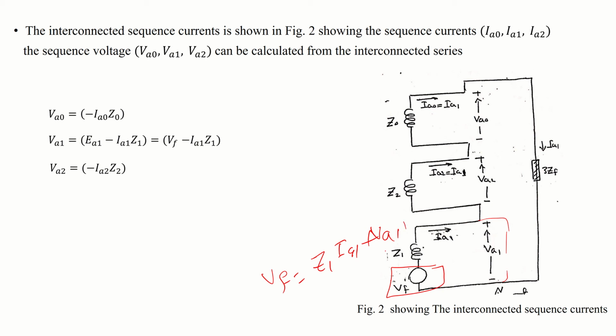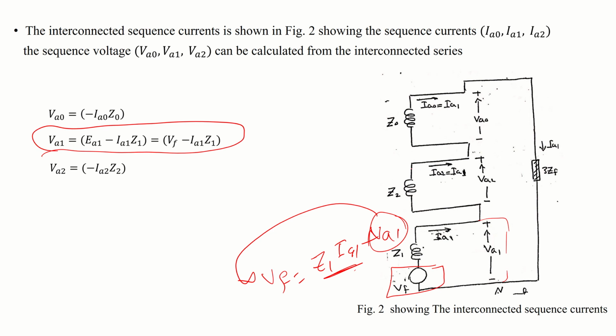So to calculate VA1, you need to move this here. VF minus Z1 I1, as you see in this equation. For Z2, it's the same, there is no source, so the VF is going to be 0, equal to Z2 IA2 plus VA2. So you will get this.